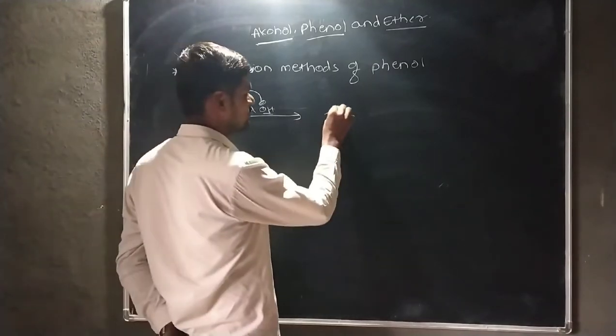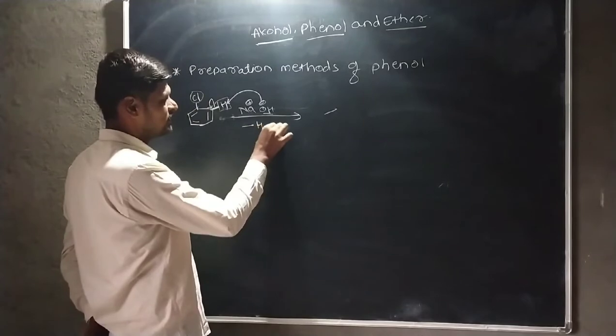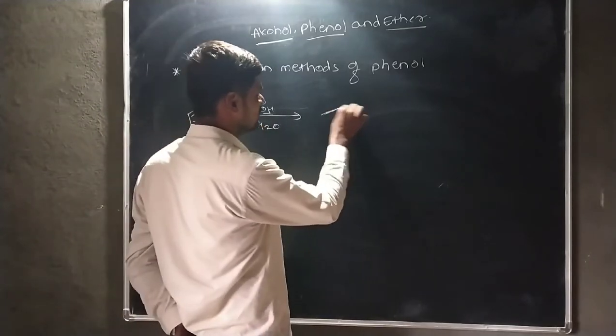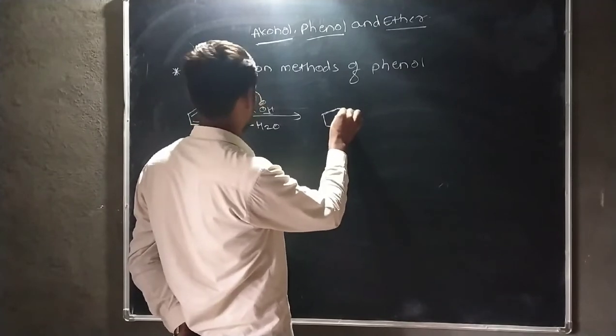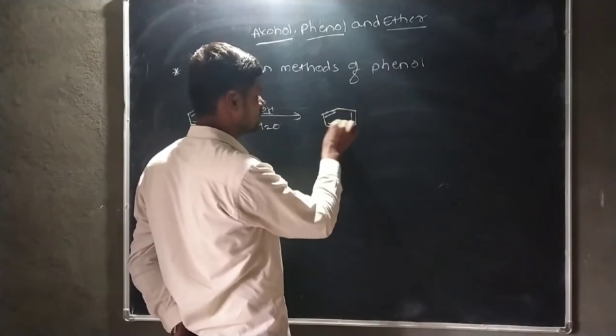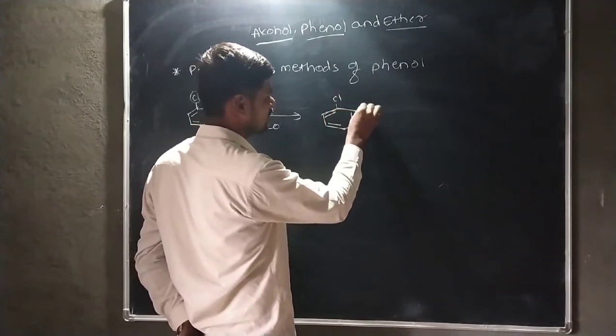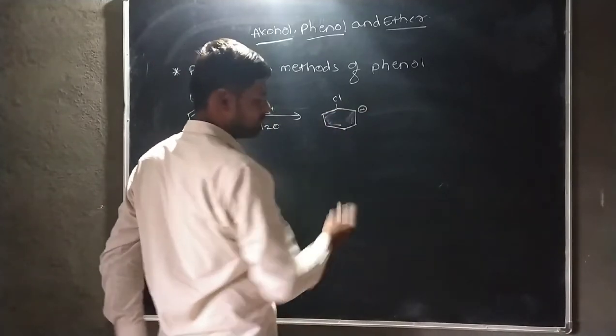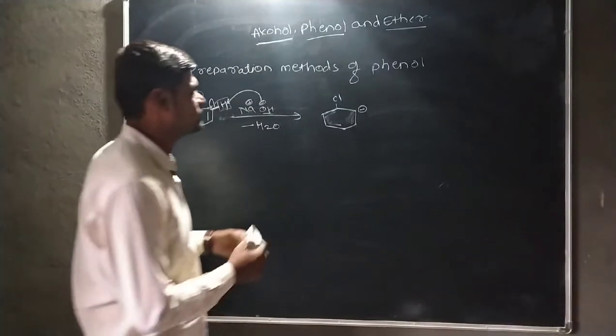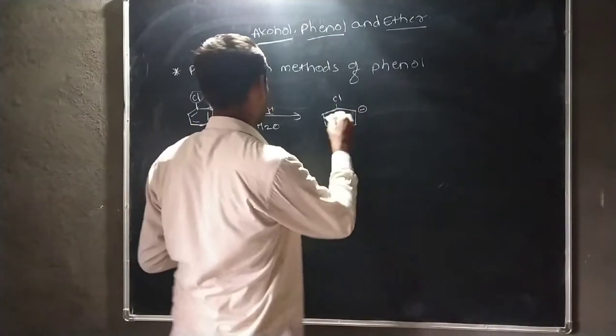There is a formation of a water molecule, which is eliminated here. This is a double bond, and this one is also here. This carbon shows the negative charge. I change the position of the double bond for better understanding.